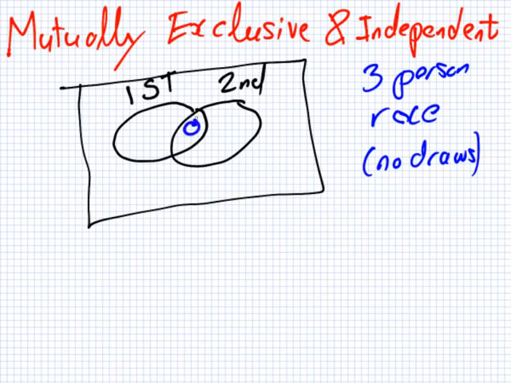Why? You can't have the first one to be just one. Well, you can't win both first and second place at the same time, can you? You can't win gold and silver at the same time.